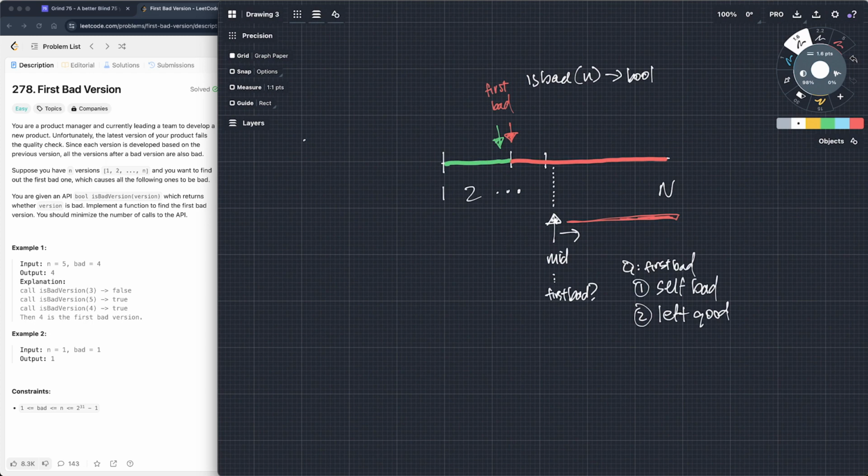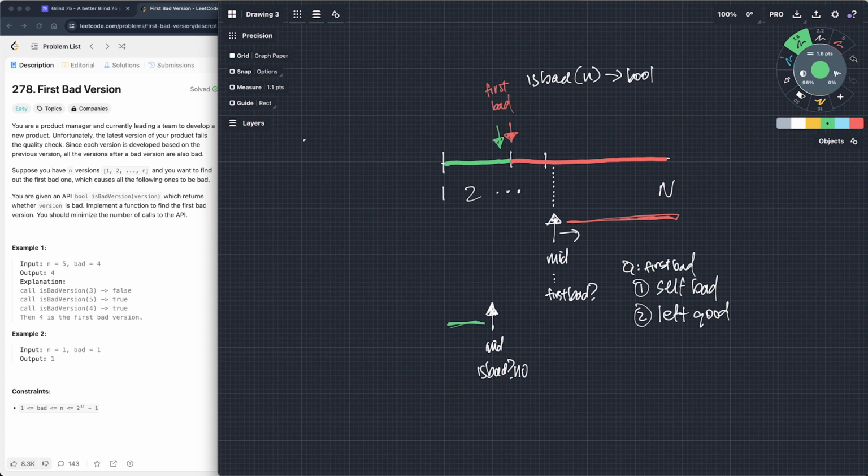What is the mid of this new one, right? So the mid of this new one is probably here, let's say. And this is bad? No, it's not. It's not bad. So what do we know if it's not bad? If it's not bad, then we know that everything to the left of it is good, right? So if this is good, we know that nothing before it broke it, right?